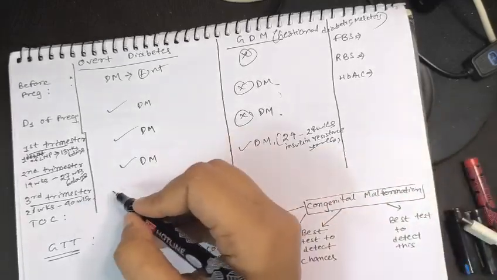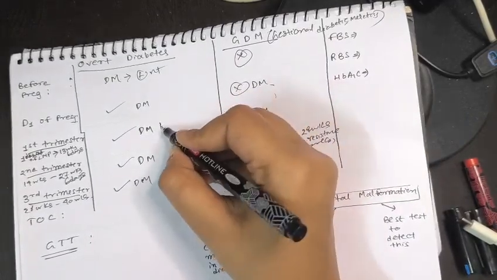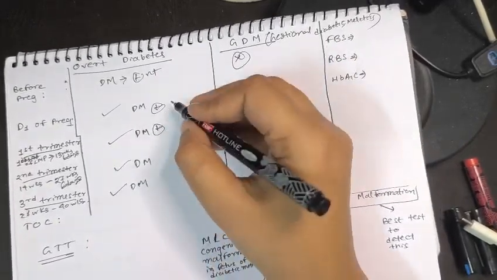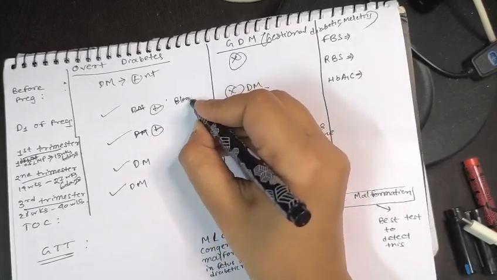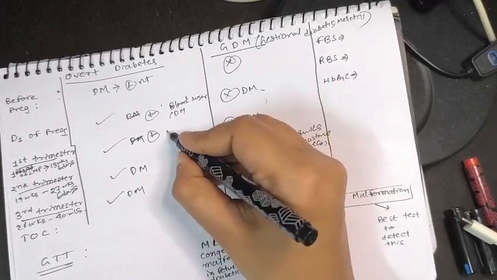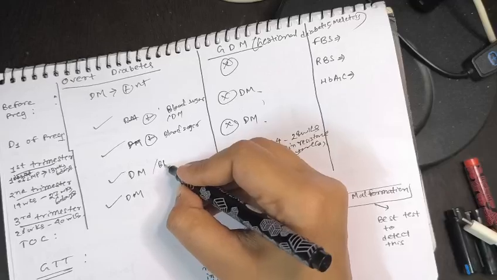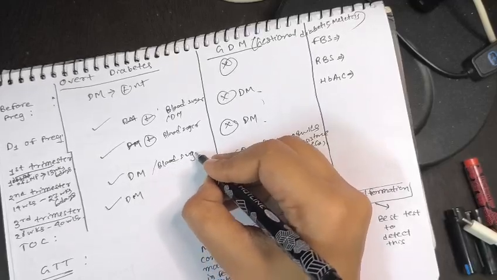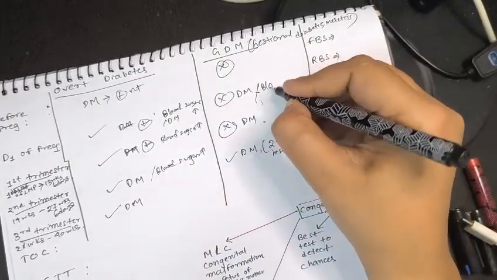Now in the third trimester, diabetes mellitus positive or not diabetic, you can say it by blood sugar. For diabetes mellitus you can also say by blood sugar, which will be raised, increased blood sugar.